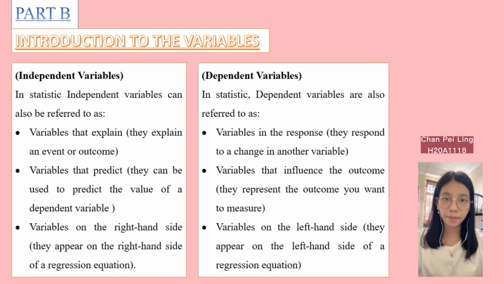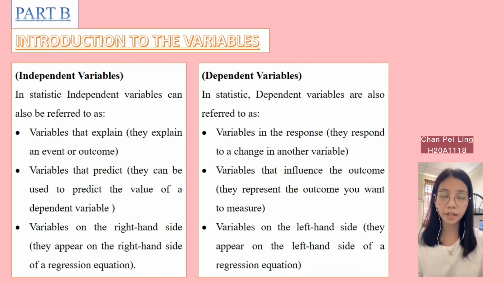Okay, for the variables, the first variable is independent variable. In an experimental study, an independent variable is a variable that you control or modify to see what effect it has. It is labeled independent because it is unaffected by the study's other factors. In statistics, independent variable can also be referred to as variable that explains, variable that predicts, and variable on the right-hand side.